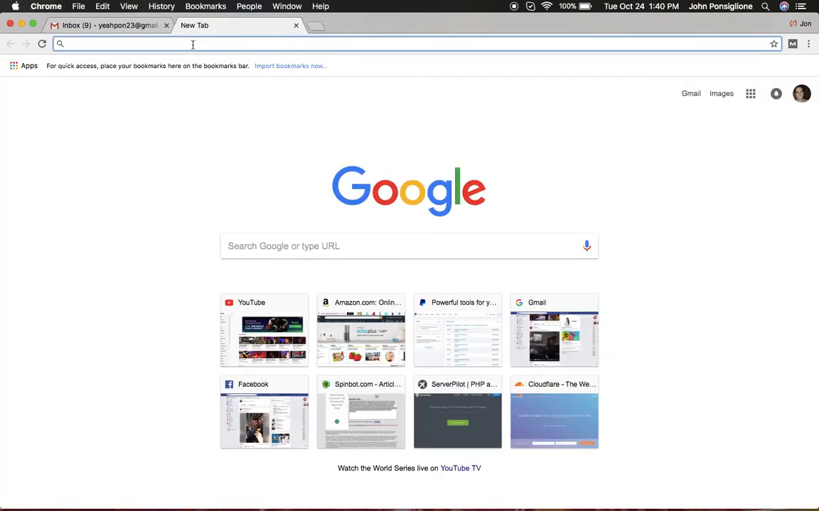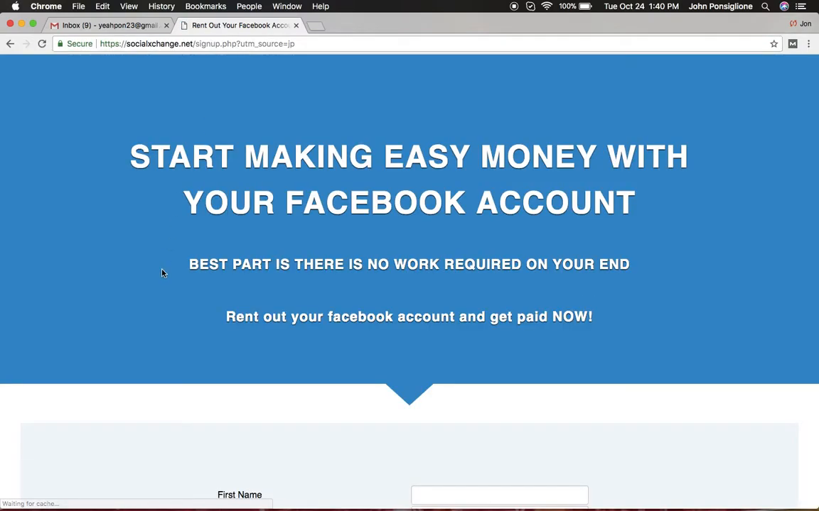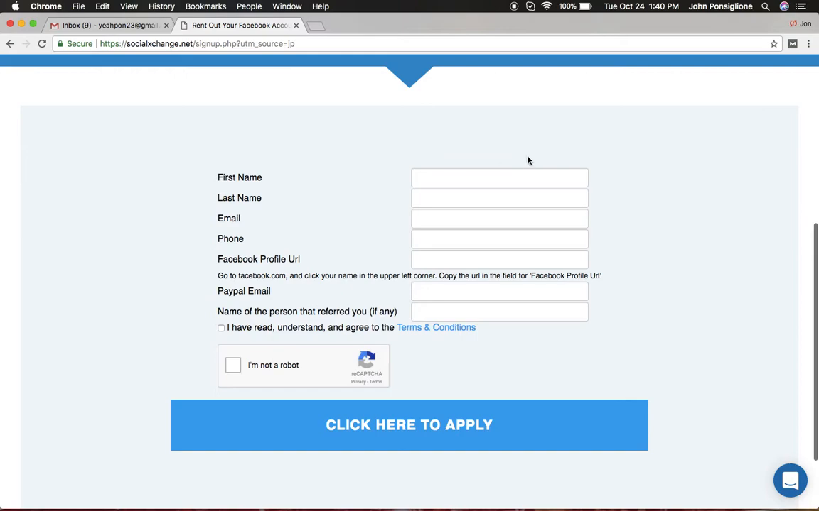Open up a new tab. They go to the link. So they should be on this page. Put in the information. Now you got to put in your URL. So they'll go to their Facebook.